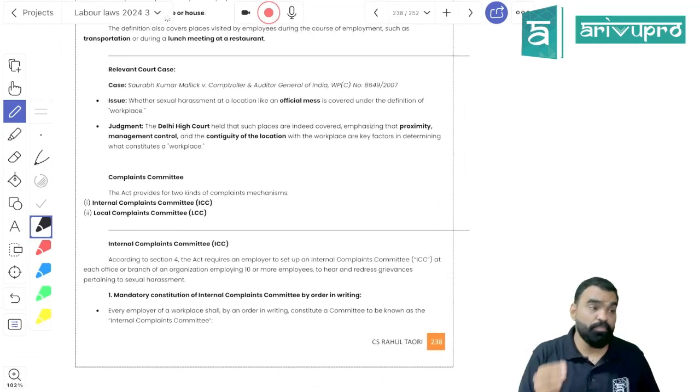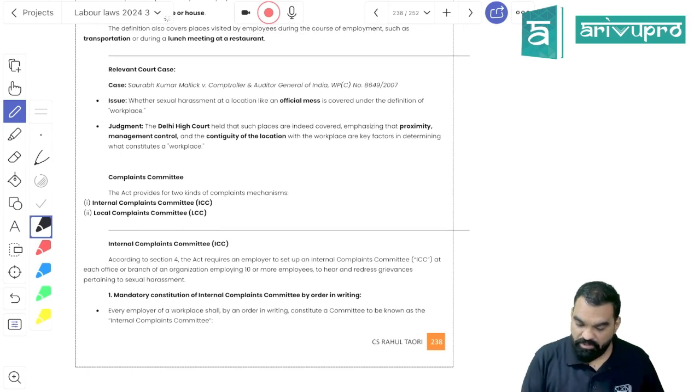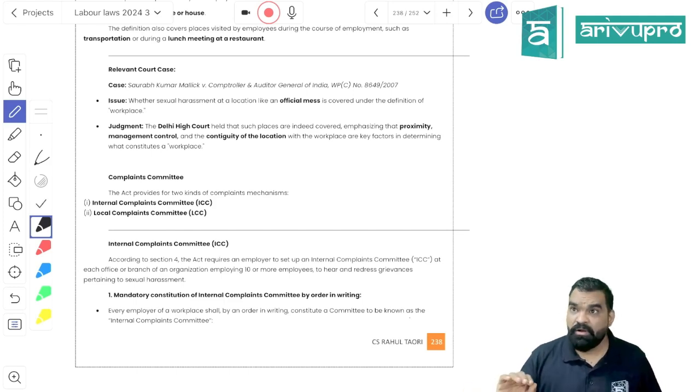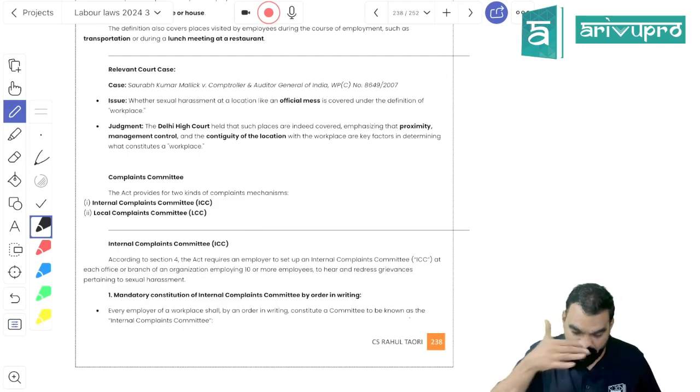Now the most important part in this chapter is the Internal Complaint Committee and the Local Area Committee. According to Section 4, an Internal Complaint Committee will be constituted by organizations having 10 or more employees, for handling complaints under POSH, right?